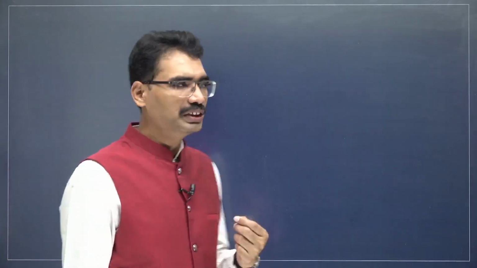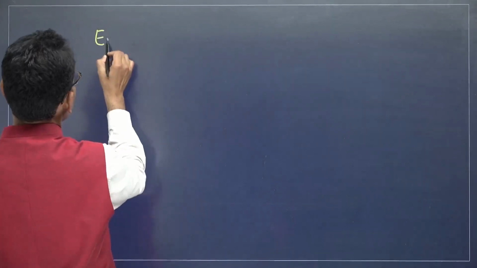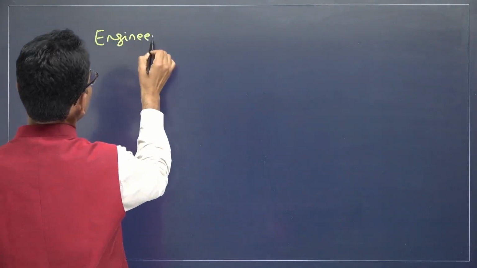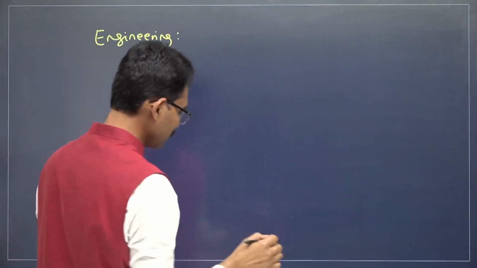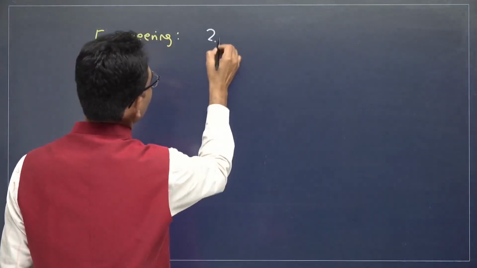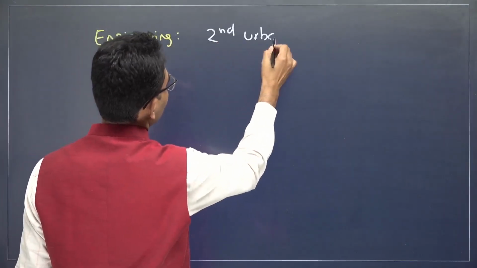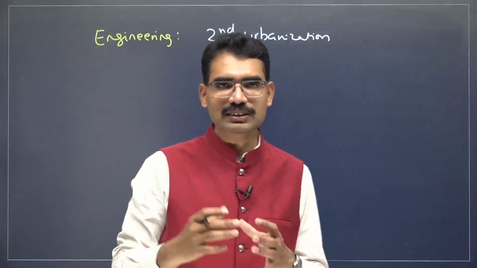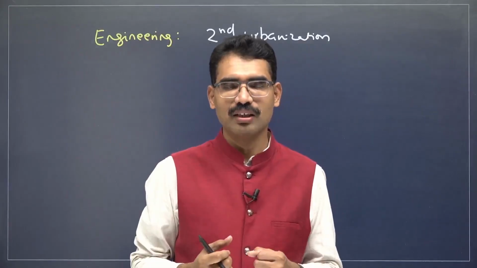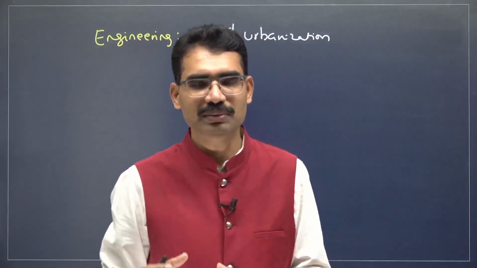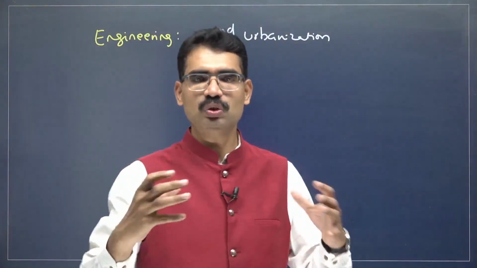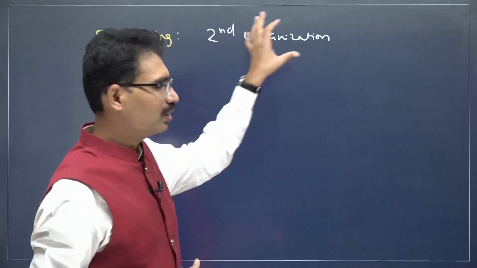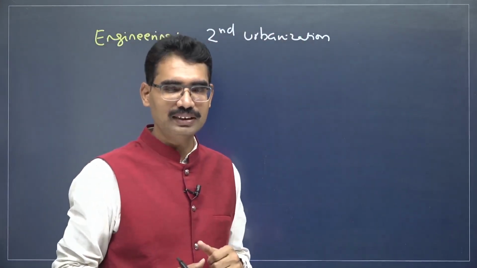What about engineering? Engineering skills, that means this is known as second urbanization. Even though we do not have the evidence like the Indus Valley Civilization, the Buddhist texts, Jain texts and Sanskrit texts talk so much about the grandeur of urban areas.